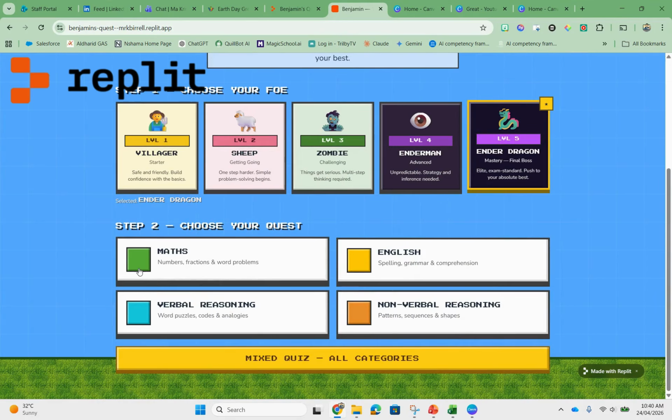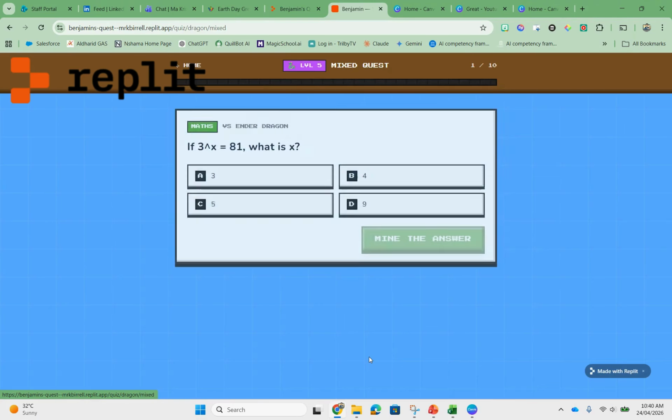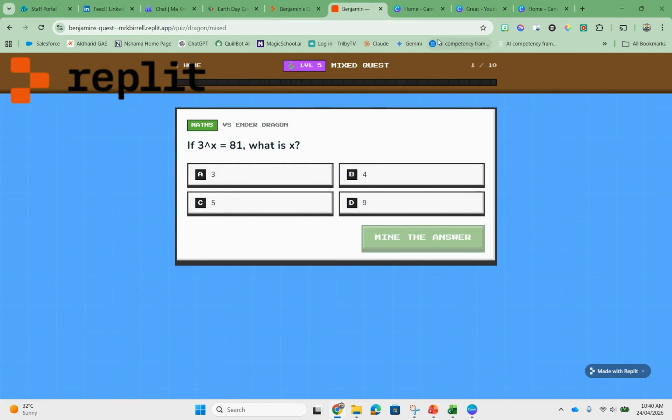And you can see you don't simply have to choose a topic. You can mix the quiz if you want to, and you can choose different parts. Again, you can work through. This is the top level. So this is one that they're working at step by step.